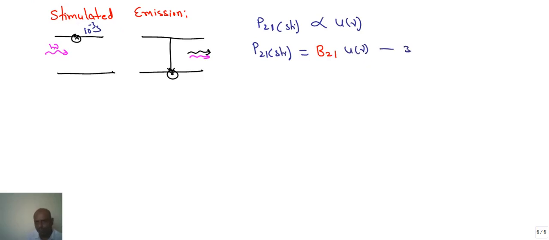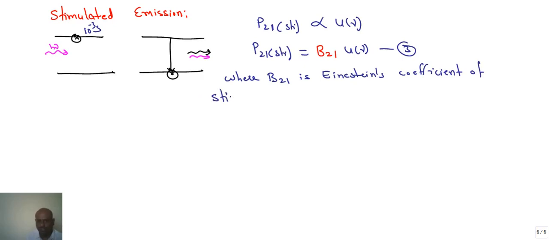This is our equation 3, where B21 is Einstein's coefficient of stimulated emission.